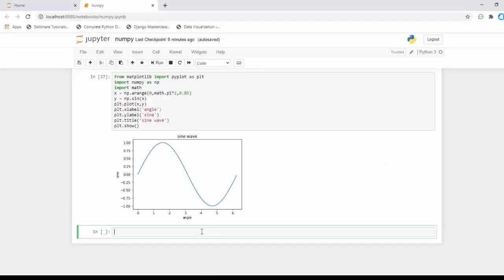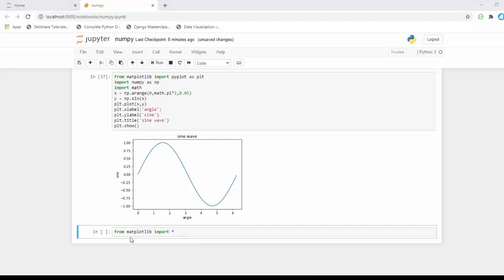First I'm going to import from matplotlib import star. If I specify a star after the import, it means import everything that matplotlib has.